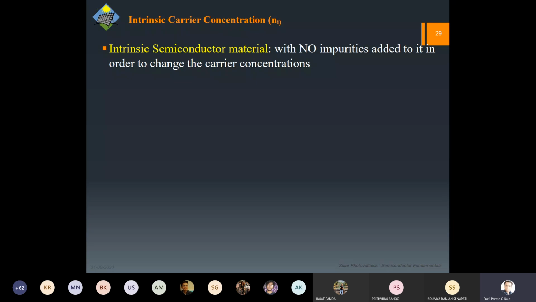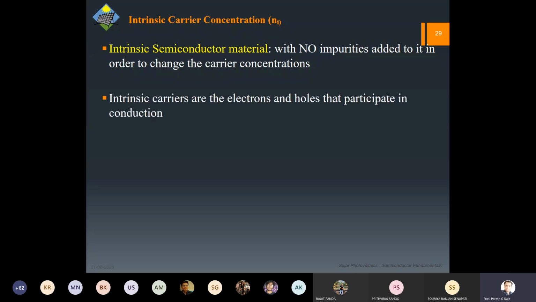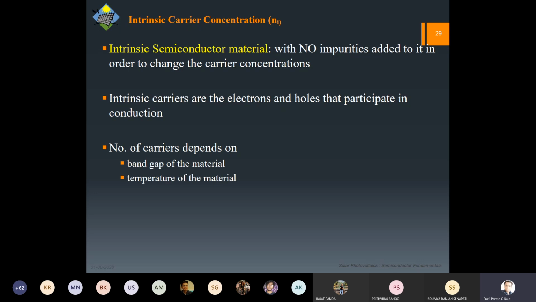So the point is, even at room temperature, you will have some electrons or some carriers available, but that's a different matter. We'll discuss it later. So as of now, let us say intrinsic carriers. So electrons and holes, these are the carriers which are participating in the conduction. And this number of carriers, as I've said, depends on the temperature, which I have already told you. But apart from that, obviously, it depends on the band gap of the material.